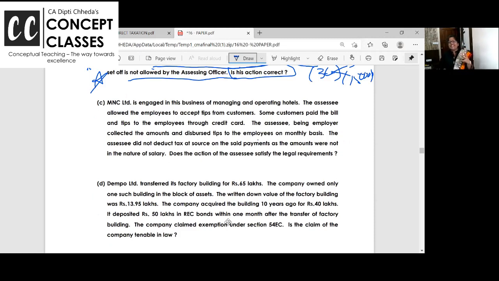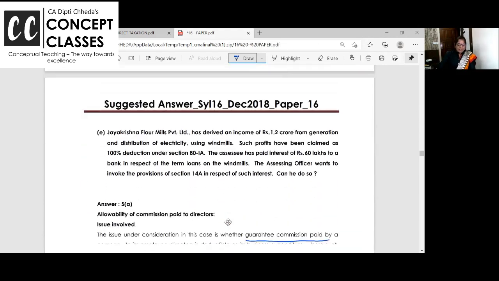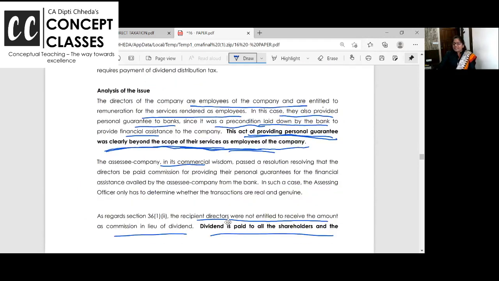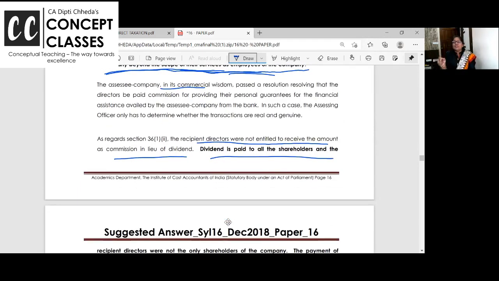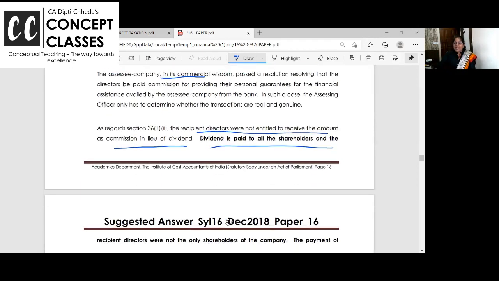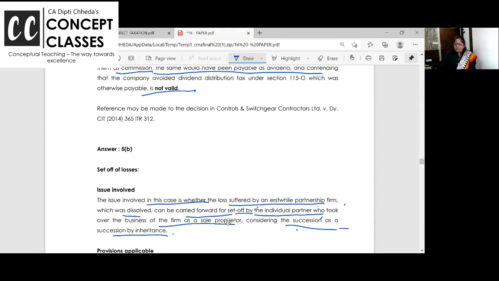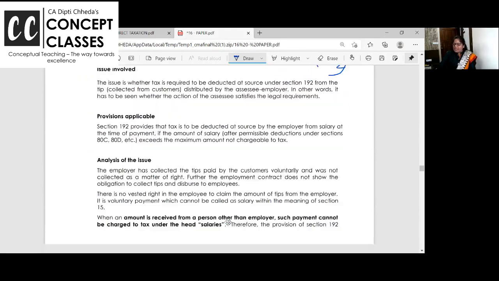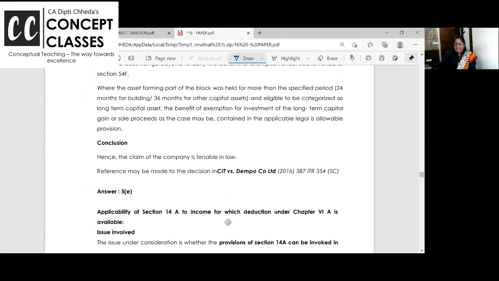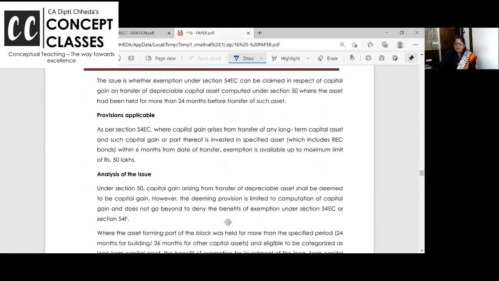This I have discussed in detail in the first video yesterday. The SSC did not deduct TDS on the payment. Is the action of AO SSC satisfying the legal requirement? Answer is yes. There's no employer-employee relationship and this payment is not coming to employee from employer. It is directly customer giving payment to the employee in the form of tip. So nothing will come. Just I'm reading little fast because we have already done this question.